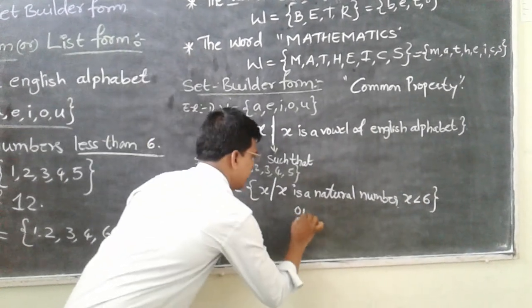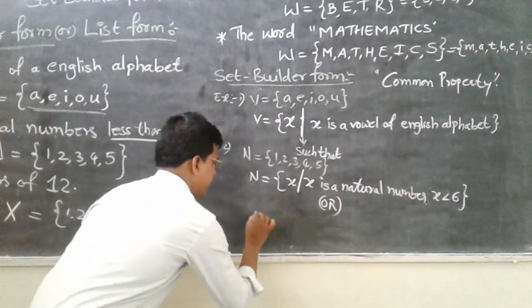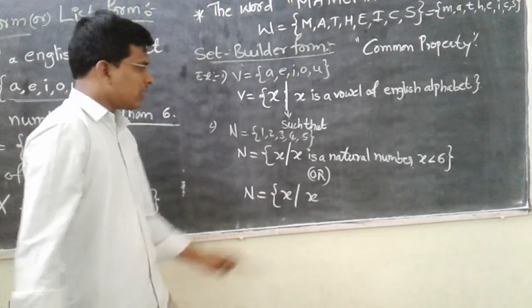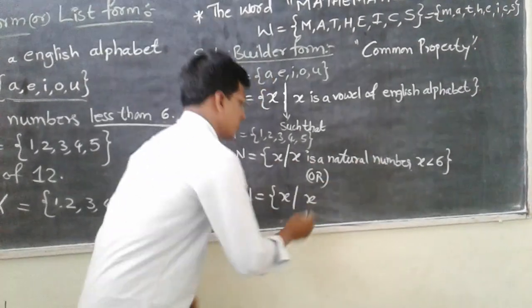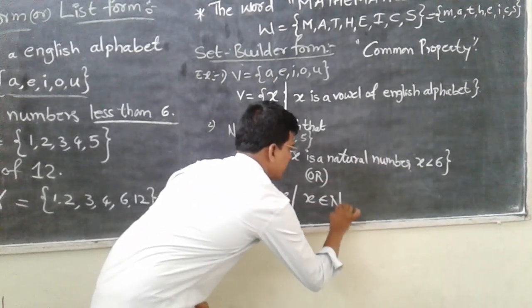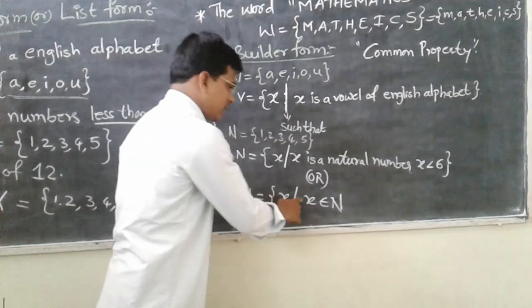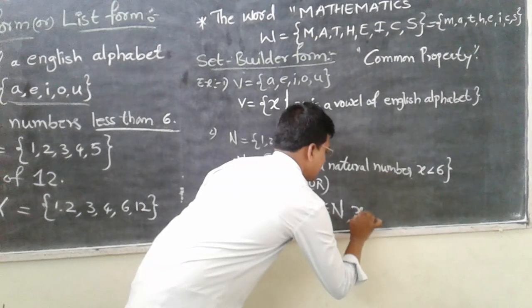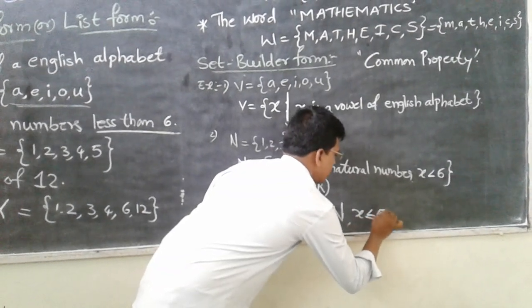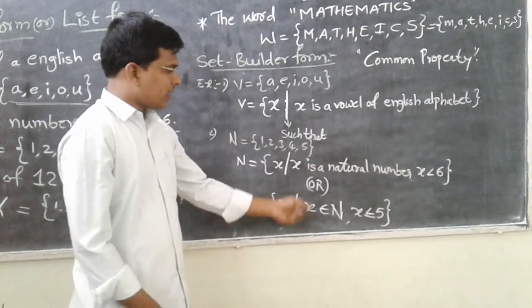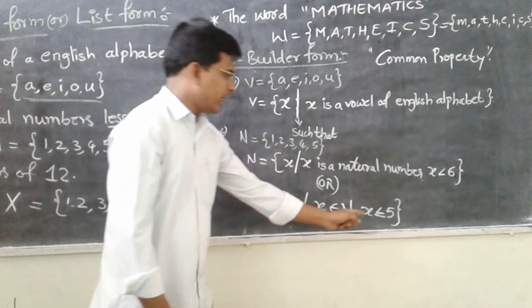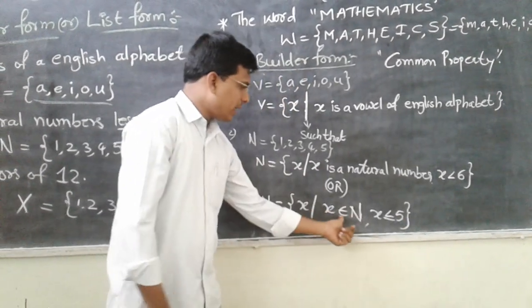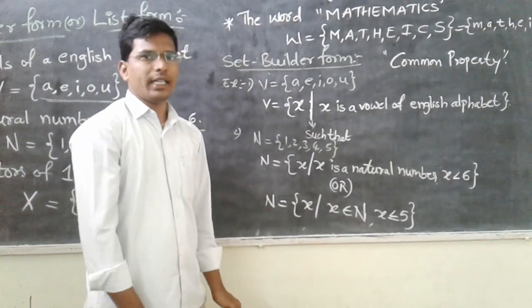Otherwise we can also write in this manner. Natural numbers is equal to x such that x is a natural number. So here x belongs to capital N, natural numbers, and here x is less than or equal to 5. So we can write both the methods. Okay, x value is less than or equal to 5. Here x belongs to the natural number set.